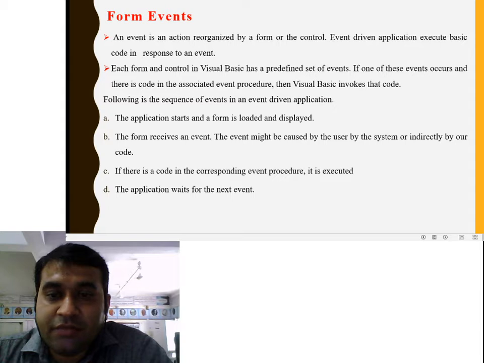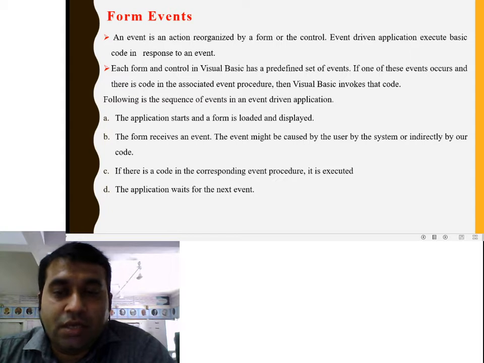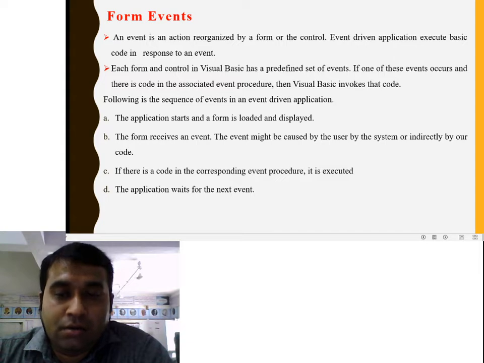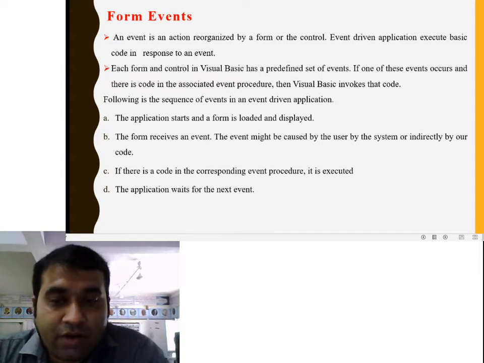The application waits for the next event. Whatever type of event is given to the application, when you decide the load event or the click event and write code on the click event, then the application executes it. Then the application waits for the next event.